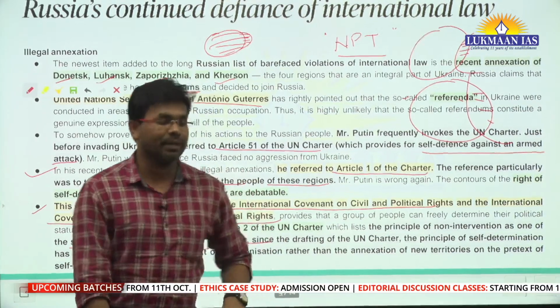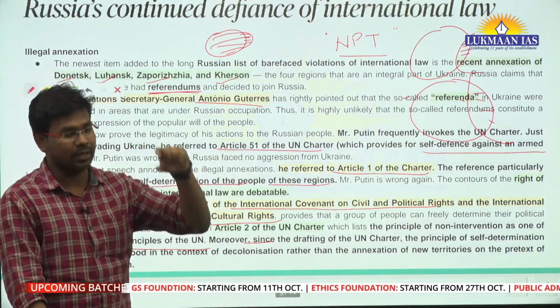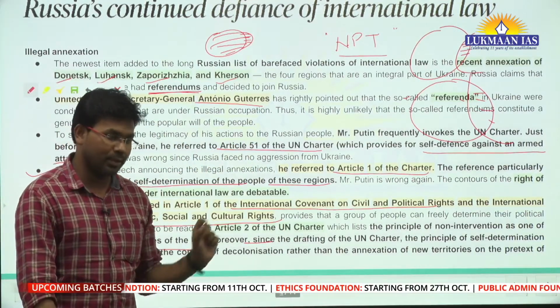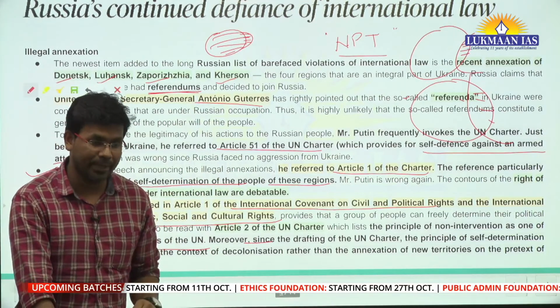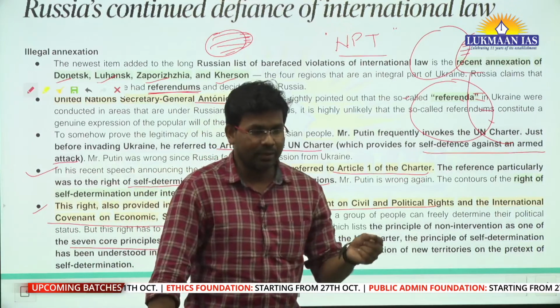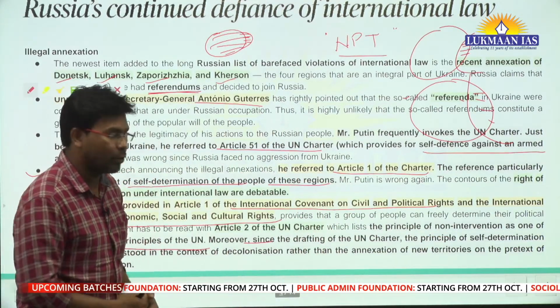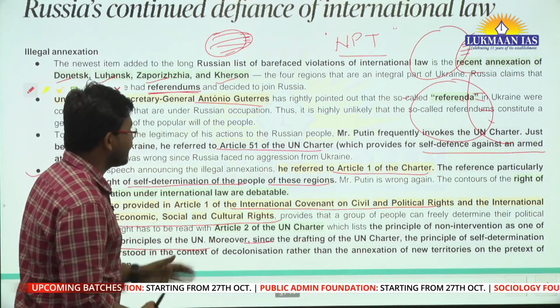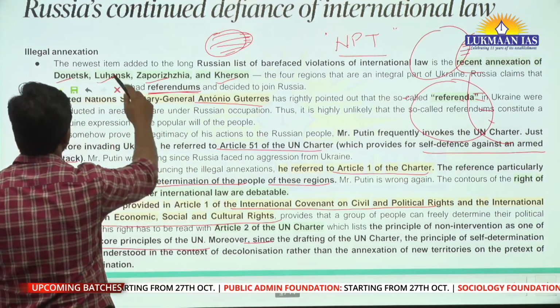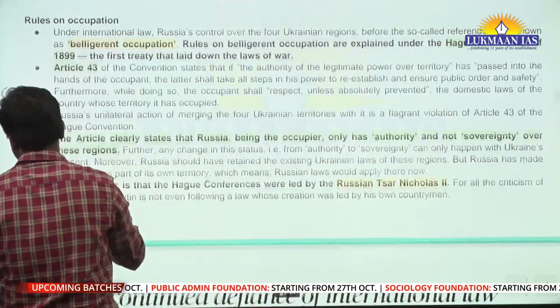But the Russian government does not talk about Article 2, it talks about Article 1, that we have the right of self-determination. But you have the right of self-determination provided that you are not violating the provisions of Article 2 of the UN Charter. Okay? So, these are the things. Are you getting the discussion?